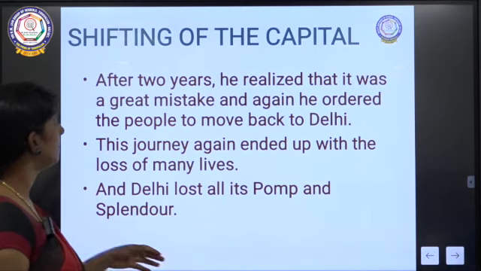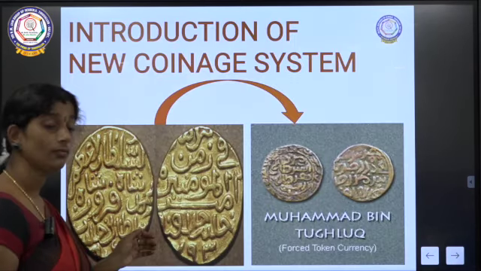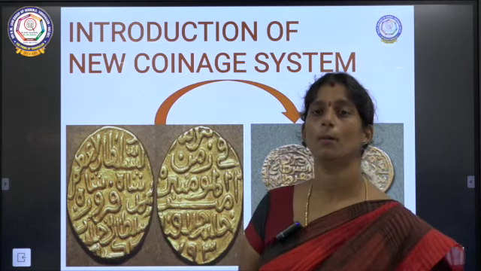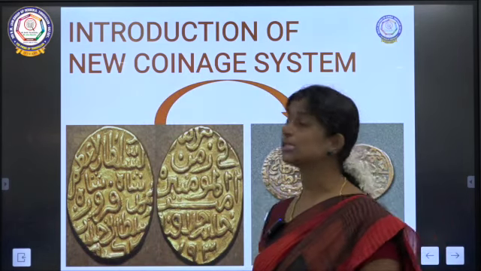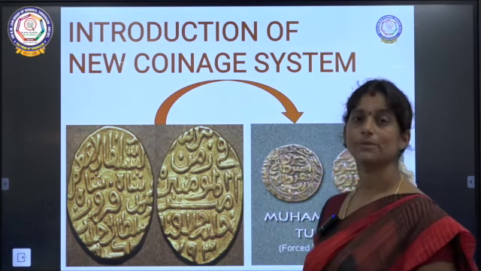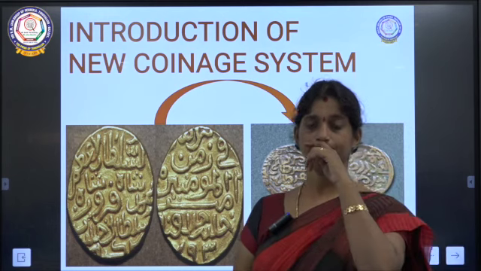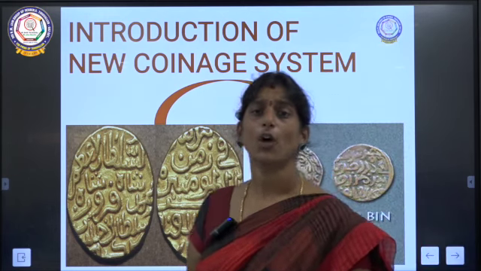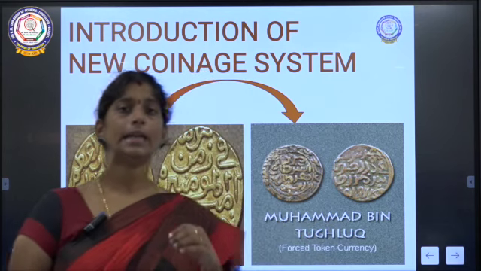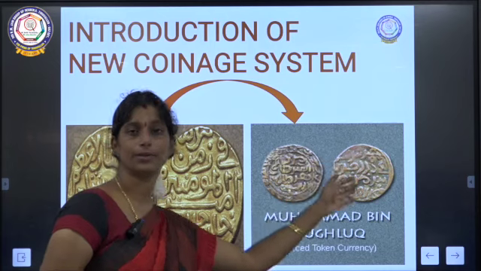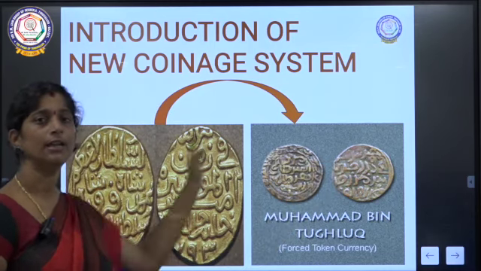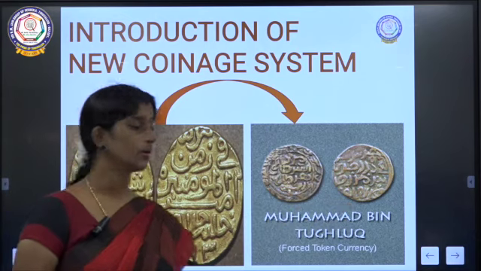So we'll move on to the next decision or next important project of Muhammad bin Tughlaq. So it was the introduction of a new coinage system. So what was that? He felt that not everyone would be able to afford gold or silver coins. So he introduced copper coins, okay. So to the value of this gold or silver coin, he introduced copper coins.